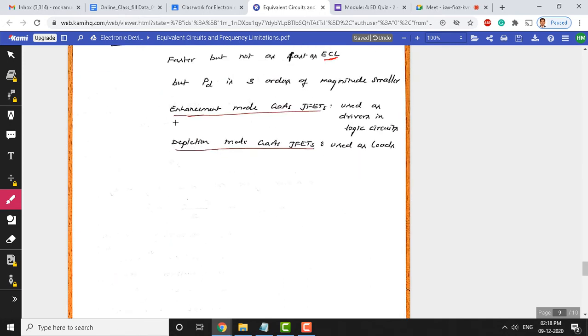In particular, enhancement mode gallium arsenide JFETs are used as drivers in logic circuits, and depletion mode devices like gallium arsenide JFETs are used as loads. So, it is a typical application of enhancement and depletion mode gallium arsenide JFETs.